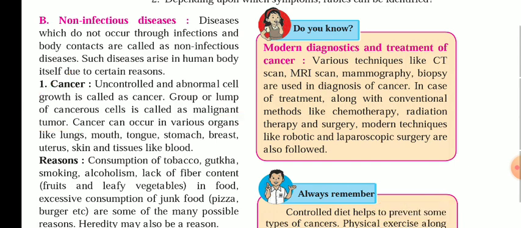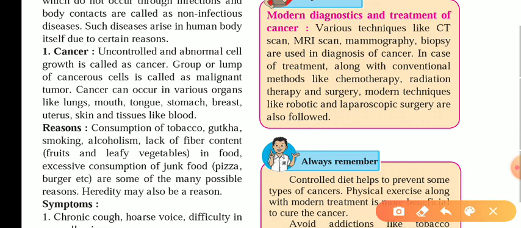Now this cancer can be in the lung, mouth, tongue, stomach, breast, uterus, skin and tissues like blood also. It's not specific to certain organs or body parts. It can be anywhere in the body.